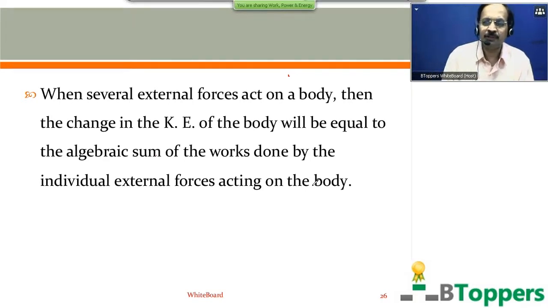This conclusion we use in a good number of examples, not only in work, power and energy, but even in other topics in mechanics. Come on, copy down this conclusion. So in my next class, I will be discussing some special cases in the work energy theorem. And I will also be discussing some problems on the work energy theorem.